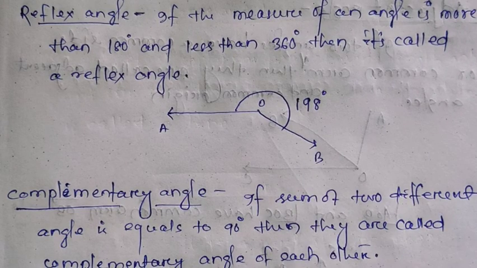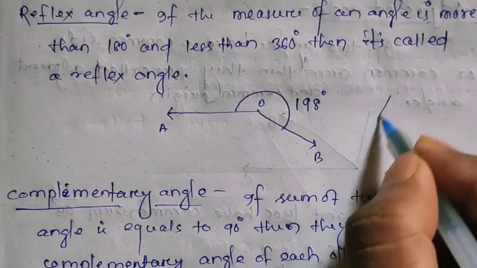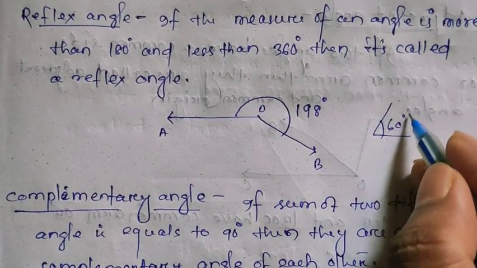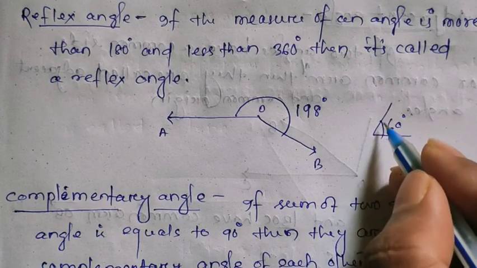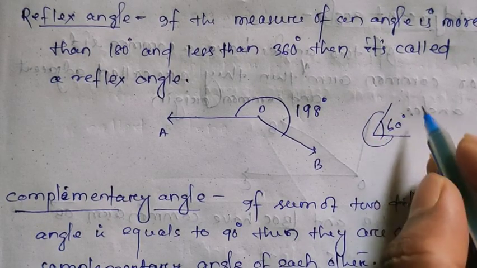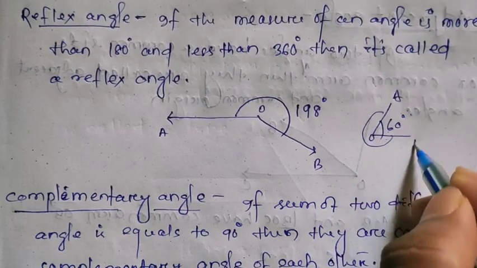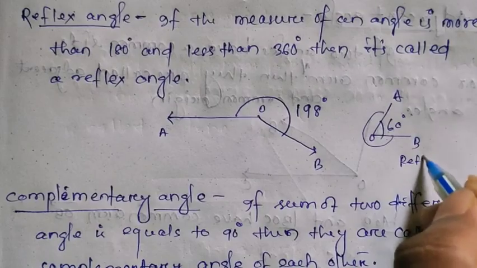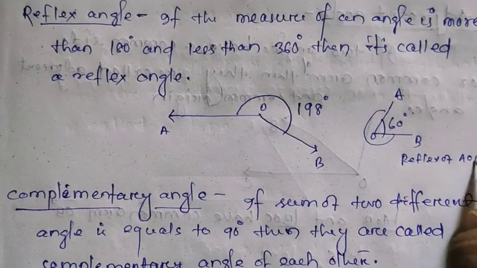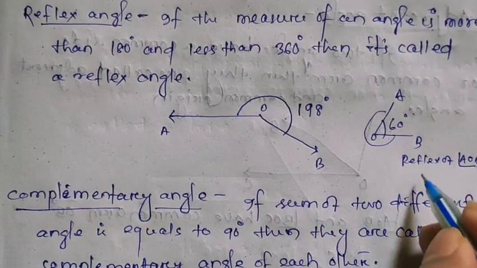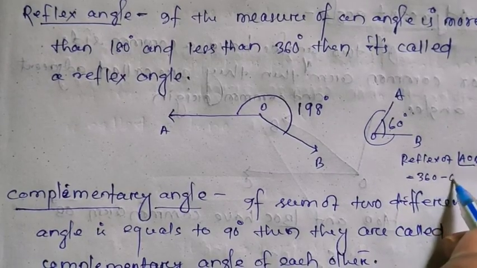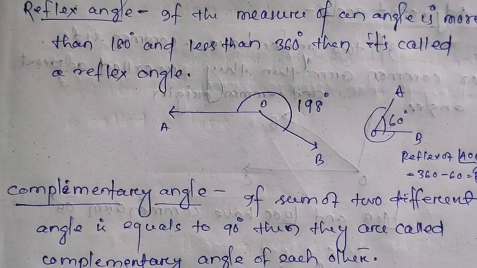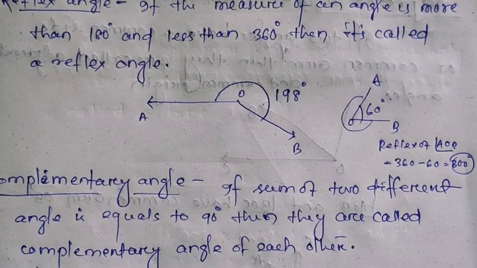The question may ask, if an angle is 60 degrees, write down its reflex angle. So let this be AOB. Write down the reflex angle of AOB. The reflex of angle AOB will be 360 minus 60, which is equal to 300. So 300 will be the reflex angle of your AOB angle.